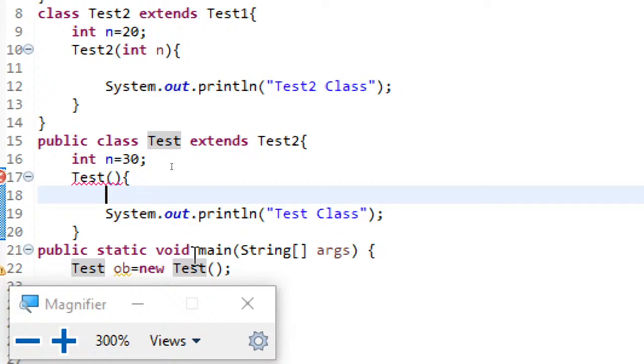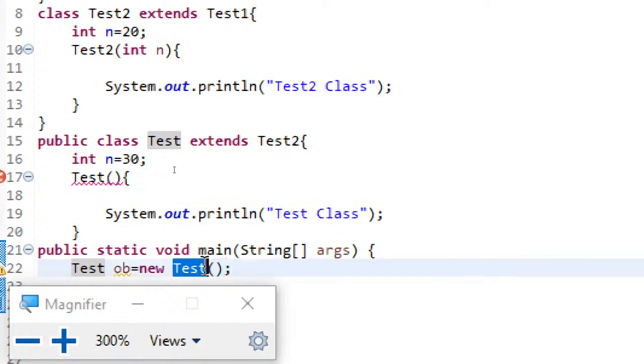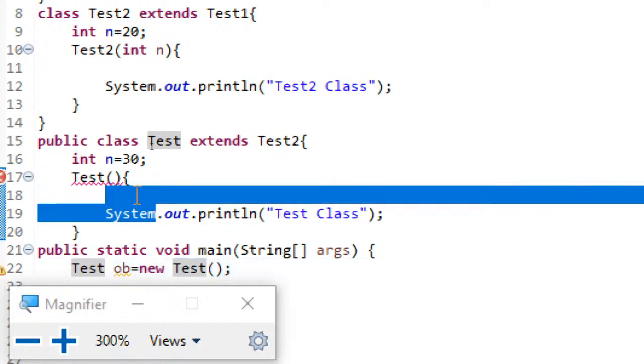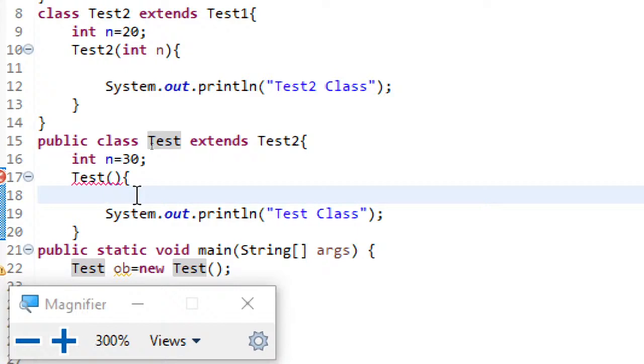But what is happening here is, when this child class constructor is invoked, as I said, there is no argument written here, but implicitly the Java compiler will add this statement. The problem here is that when this statement is added by default by the Java compiler, the parent constructor is expecting an integer argument.